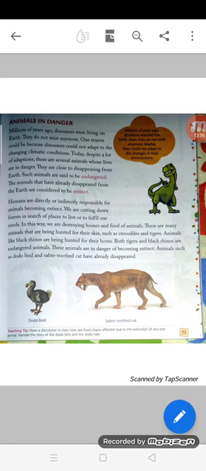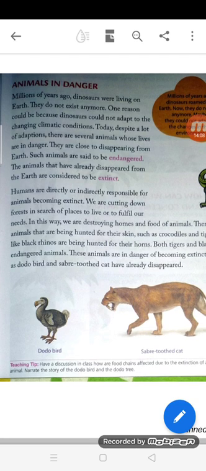So animals in danger. Millions of years ago, dinosaurs were living on earth. They do not exist anymore. One reason may be that dinosaurs could not adapt to the changing climatic condition. Why don't they exist now? Because of the changing climatic condition, they were unable to adapt themselves to the climatic conditions.